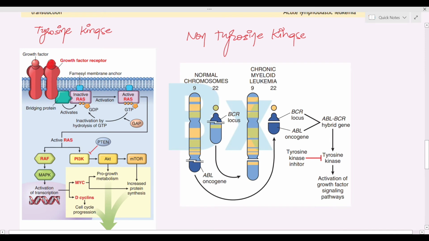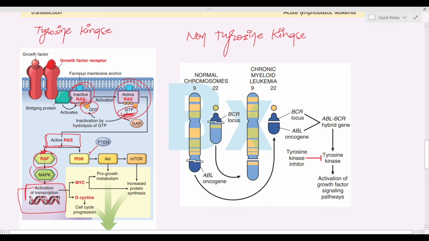In the inactivated state, RAS binds to GDP, but after activation, RAS binds to GTP. Whenever GTP binds to RAS, it leads to activation of the RAS protein, and due to the activation of RAS, it will lead to activation of RAF, and due to RAF activation, it will lead to MEK kinase enzyme activation, which leads to the activation of transcription. So very easy, whenever growth factor arrives at the growth factor receptor, it will lead to the activation of RAS.